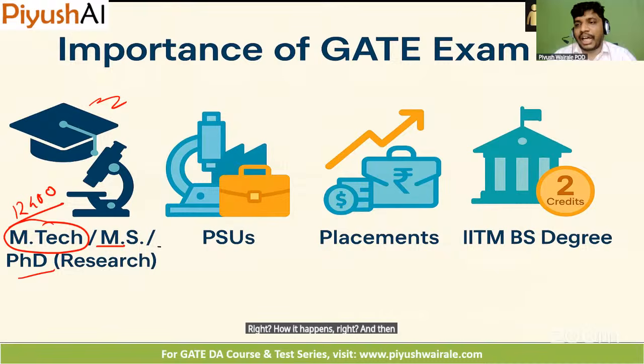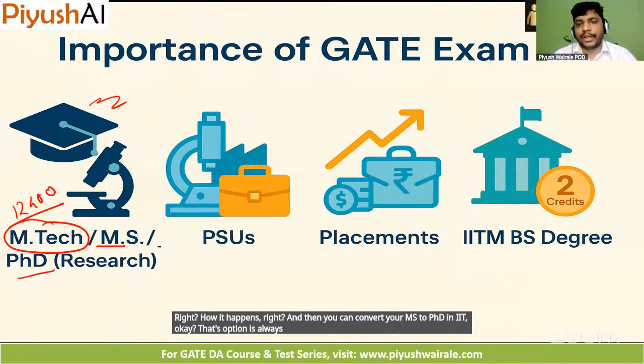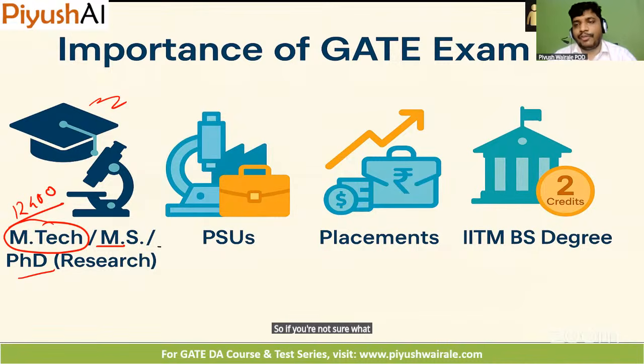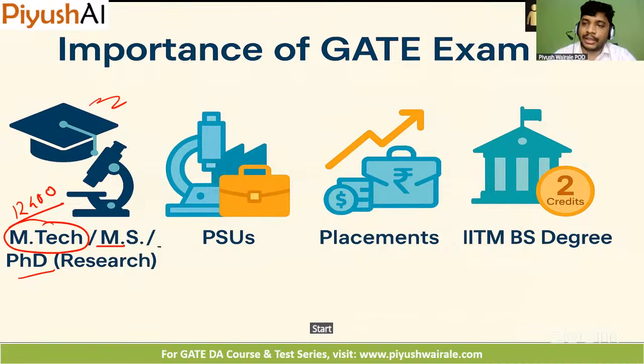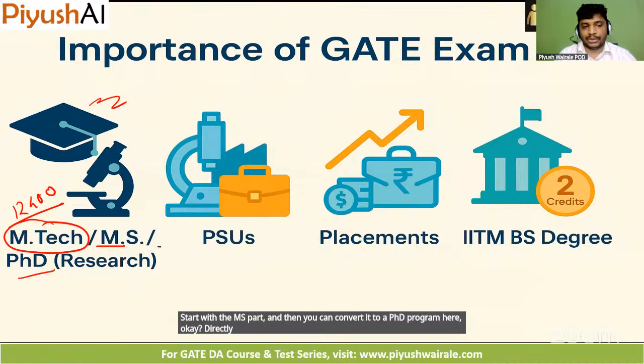And then you can convert your MS to PhD in IIT. Okay, that option is always available to you. So if you are not sure what to do right now, but you are interested in research, you can start with the MS part and then convert it to a PhD program here. Okay, directly going to PhD. So this is a better way. Okay, so MTech, MS, PhD.